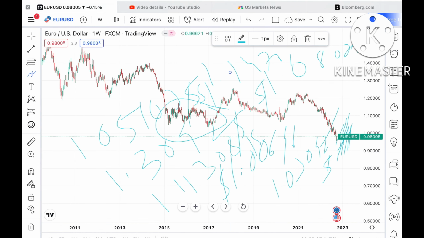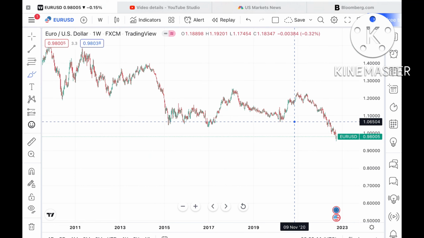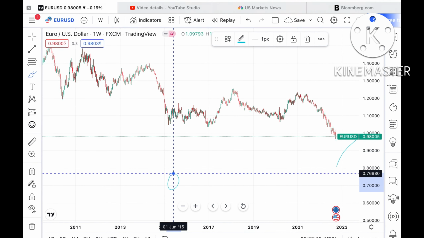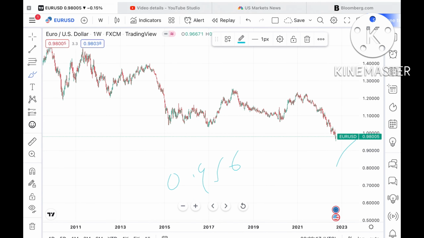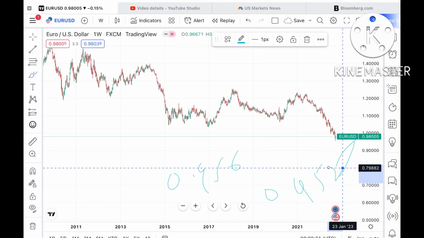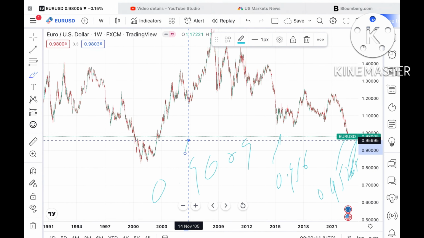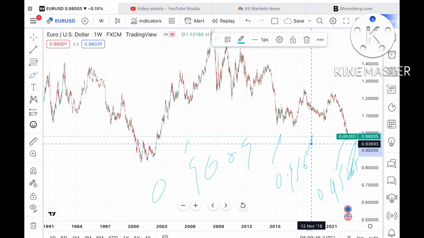There is a high probability that once it comes into this zone, we can see it go further high. But suppose this level doesn't sustain, then it can come down again to a level of $0.996, and from there we can see it go towards a level of $0.95265. If the price falls below this and the level doesn't sustain, then we can see it touch a level of around $0.93636.